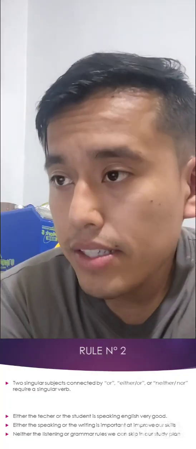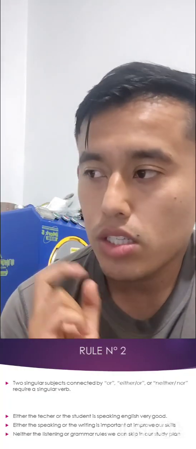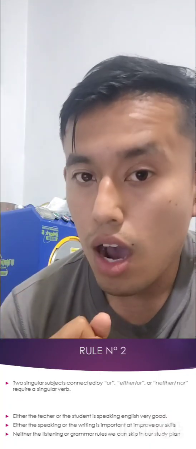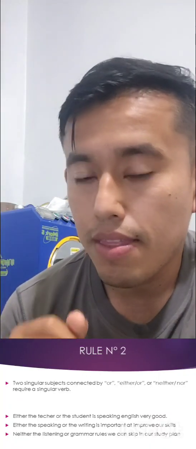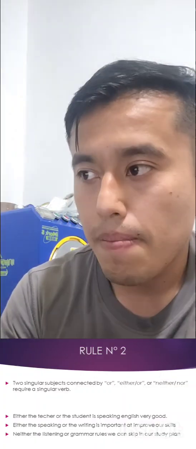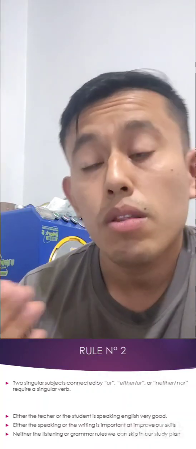So, in this rule, we can see that when 2 singular subjects are connected by these words, or neither or either, we will write a singular verb.